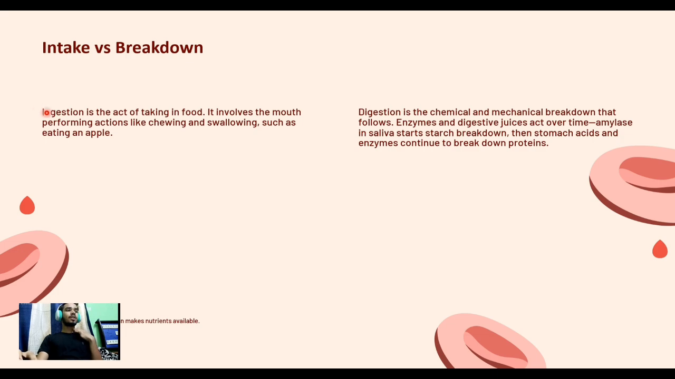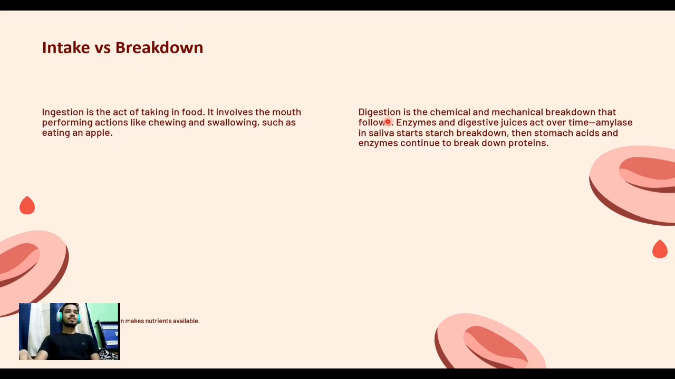Intake versus breakdown. Ingestion is the act of taking in food. It involves the mouth performing actions like chewing and swallowing, such as eating. How does digestion happen? First of all, we have to intake food. We intake food from our mouth and then we chew that. After chewing that, we swallow it. Then it transfers from the esophagus to our stomach.